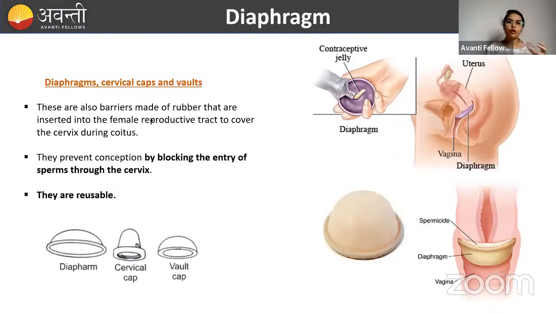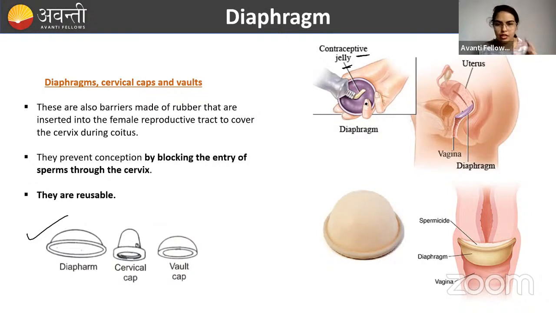Okay. Now, talking about the diaphragms and the cervical caps and vaults. See, all these three are nothing but the barrier types. So this is how they look: diaphragm, cervical cap, and vault. Some are made up of rubber, and these are usually used with the spermicidal gel. When people are using these barriers, they will use this spermicidal gel or the contraceptive jelly, because it increases the chances of contraception to a greater height.